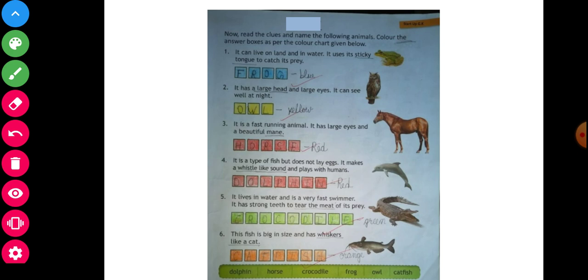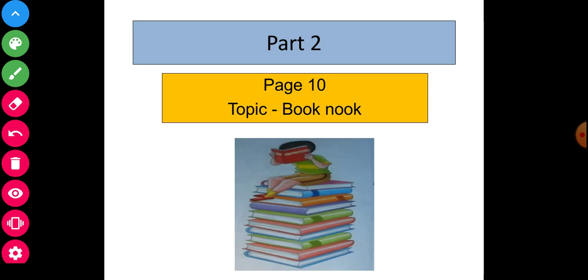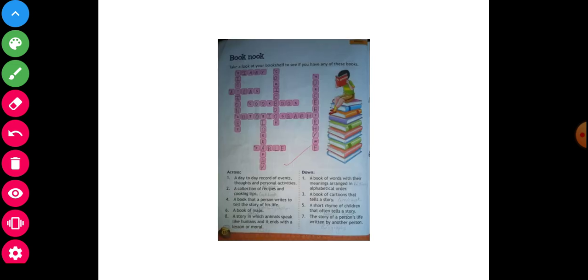So now I will start the second part of this. Now see and observe. Part 2, page 10, topic: book. It means a place where a lot of books will be. See and observe. Now start.